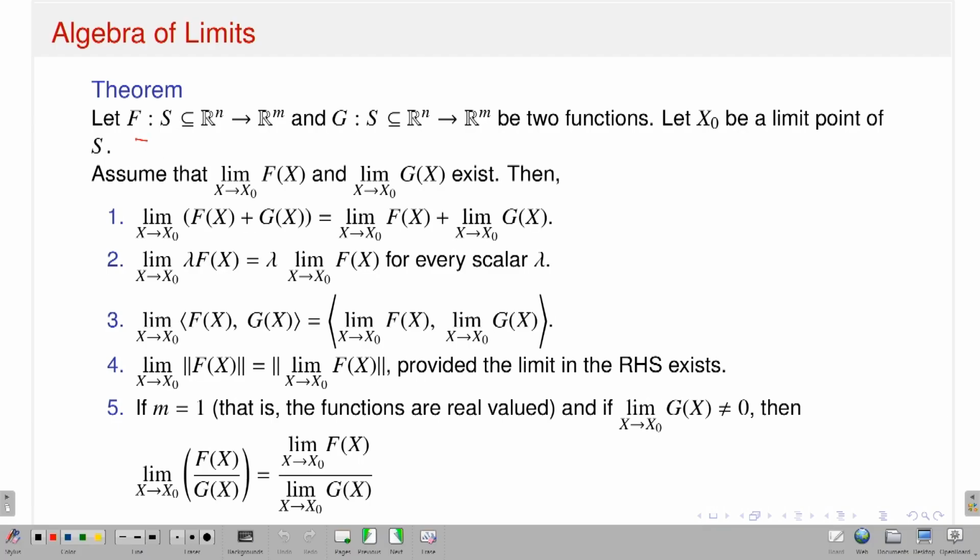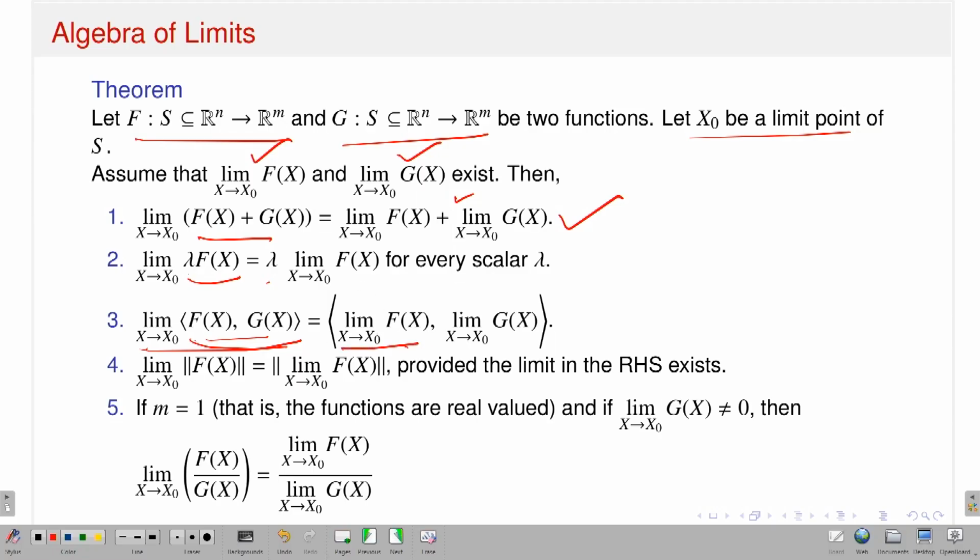So if I have two functions, capital F from R^n to R^m and capital G from R^n to R^m, and suppose x naught is a limit point of S. Suppose the limit as x approaches x naught of F(x) and of G(x) exist. Then the limit of the sum F(x) plus G(x) will distribute. For a scalar multiple, lambda will come out. If I take the inner product, I can push the limit inside: the limit as x approaches x naught of the inner product of F(x) and G(x) is the same as the inner product of the individual limits.